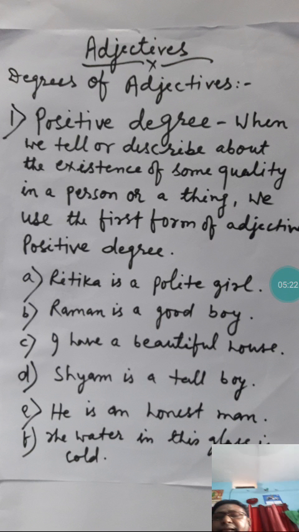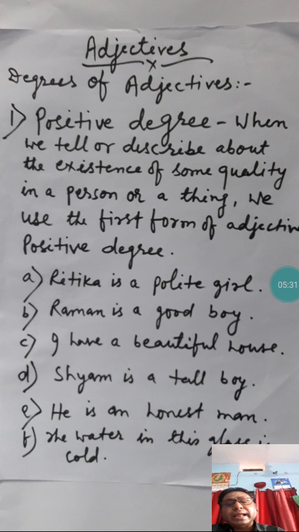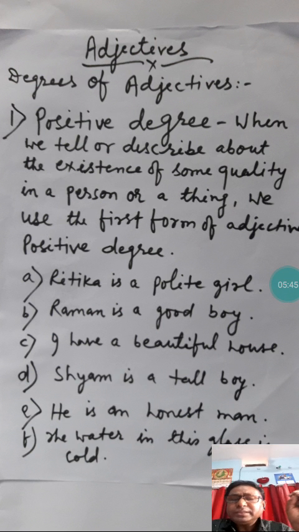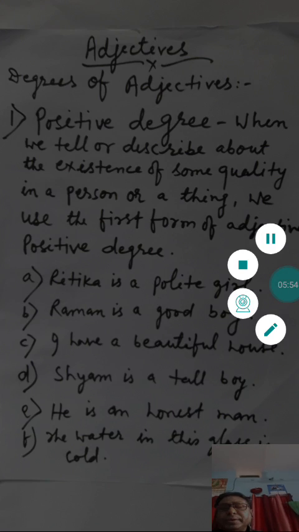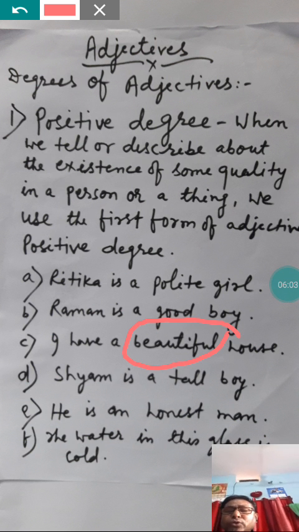Now let us see the next one. I have a beautiful house. Here beautiful is describing house, and it is in the first form of the degree, that is positive. So it is describing the existence of some quality of a thing, that is, a house. House is a thing, that is neuter gender. It is not a person. Here beautiful is describing the quality of a house, so beautiful is positive degree.